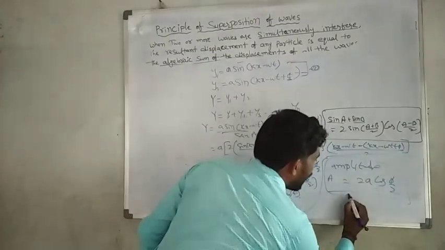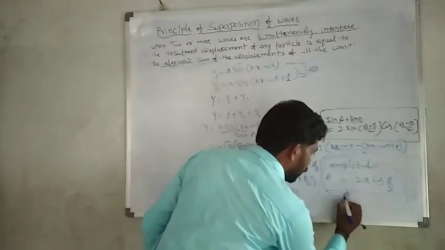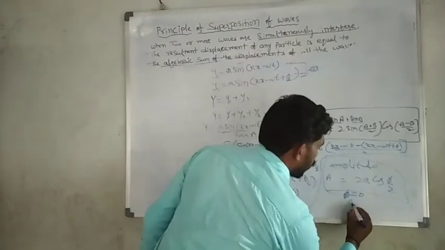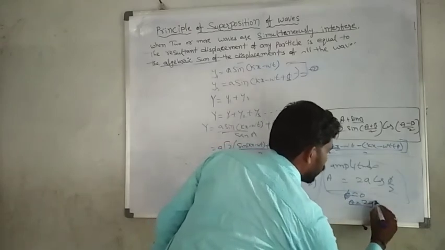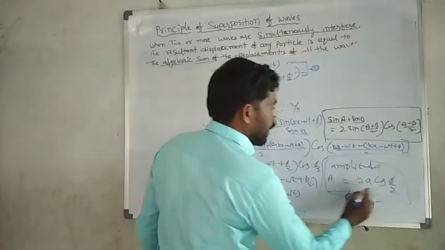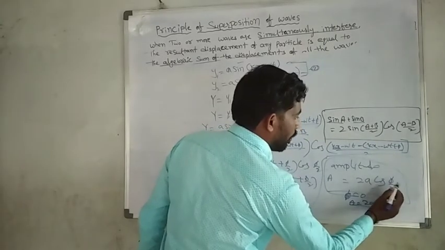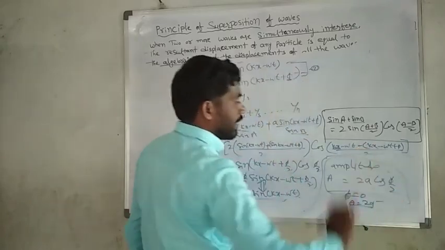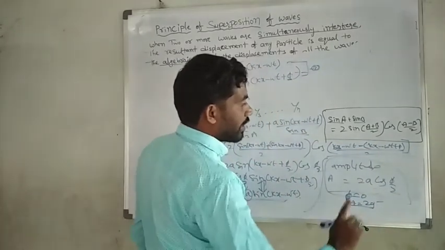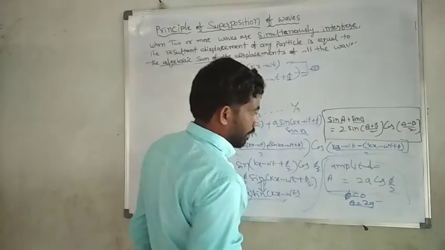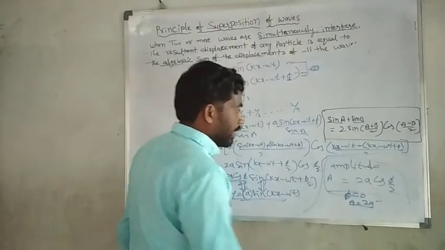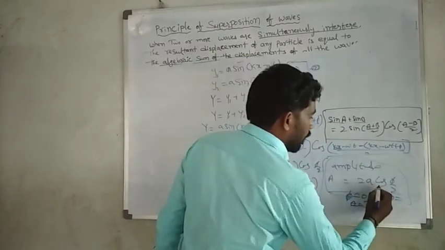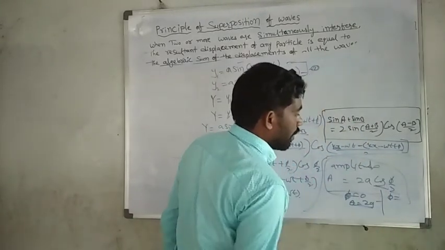If φ equals 0, then what is the value of it? A equals 2a. Why? Because when φ is taken as 0, the value of cos(φ/2) is 1, since cos 0 equals 1.